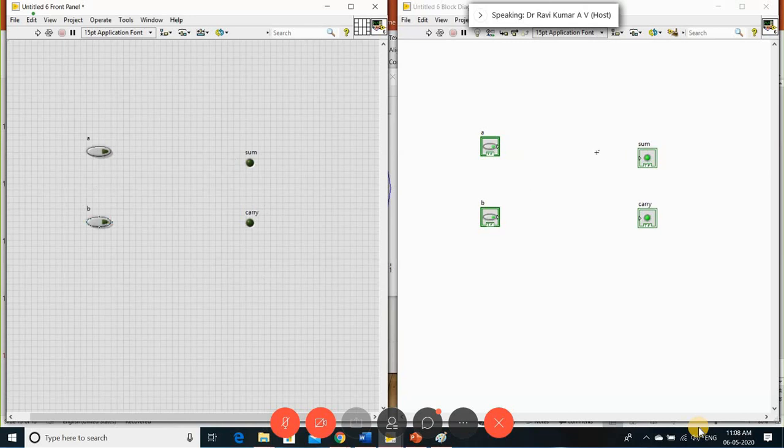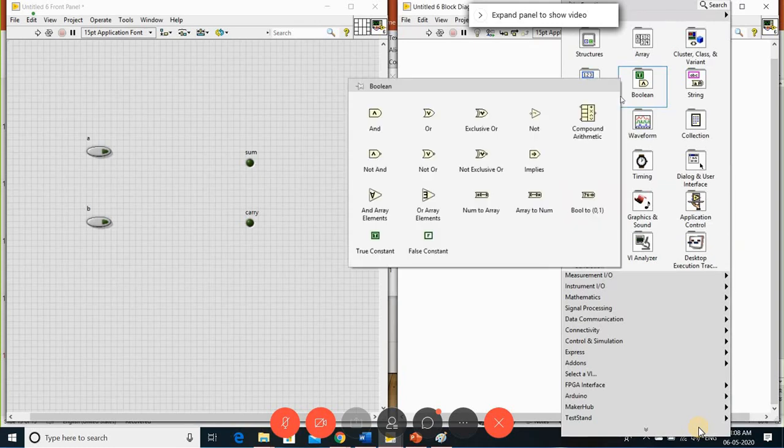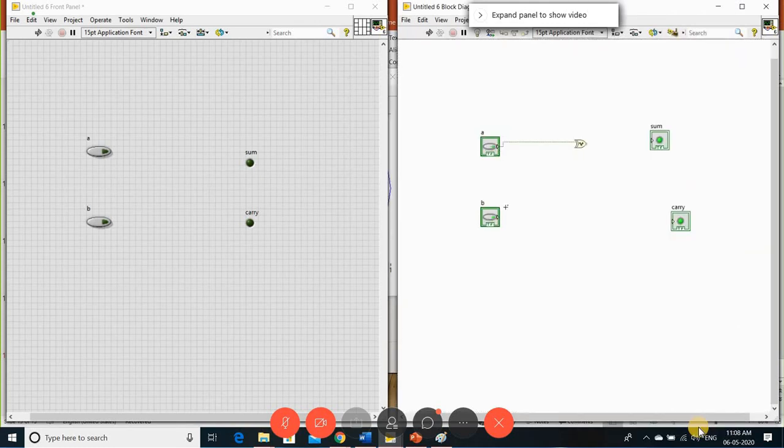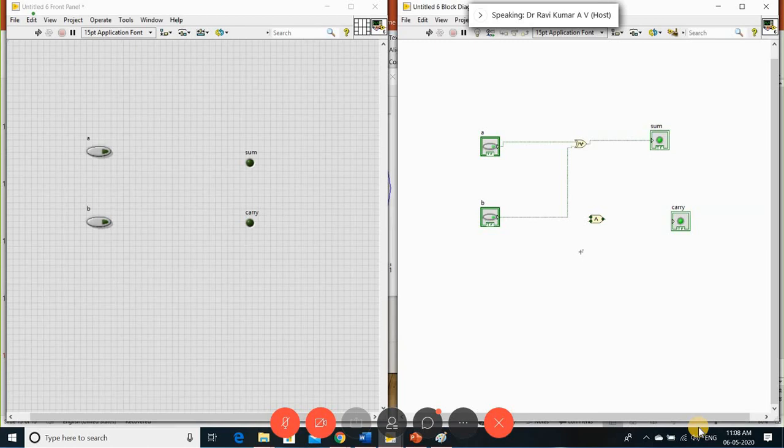Okay, now I need to realize your half adder function here. So sum is equal to what? Your A XOR B. I'm connecting your A XOR B, and carry is equal to A into B. I have taken an AND gate to do this operation. Just take the input from A and connect it to B. This is your carry.